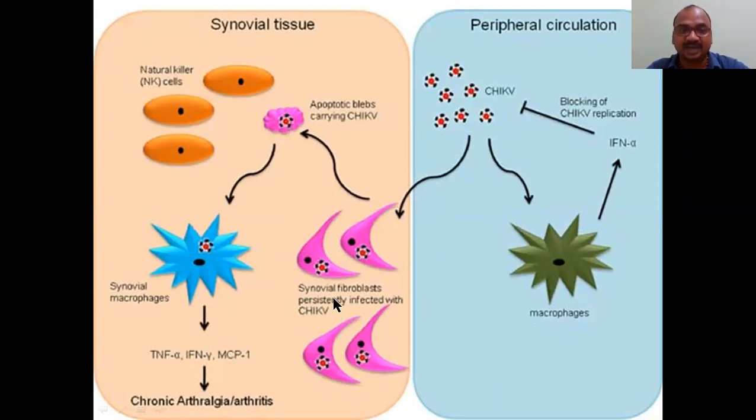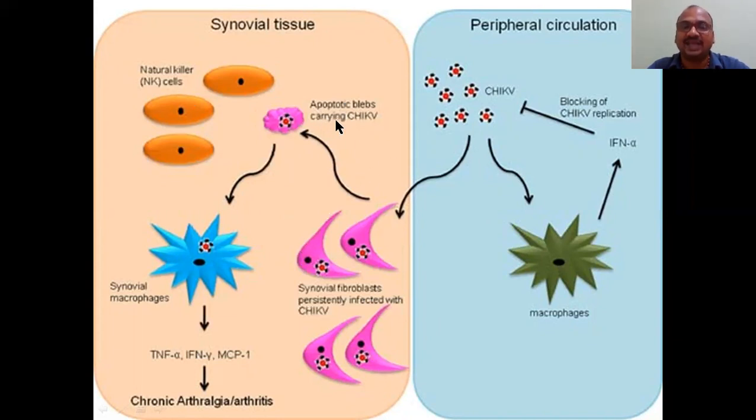Synovial membrane consists of fibers, cells called fibroblasts. See here, the synovial membrane consists of synovial fibroblasts. So this entire image is synovial tissue only. The virus enters the synovial fibroblast. Later, it causes apoptosis.